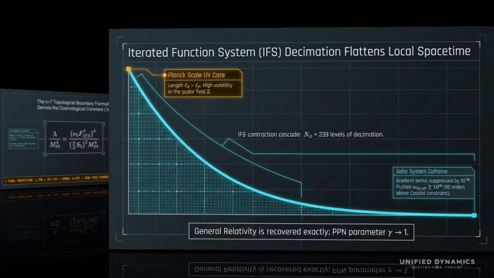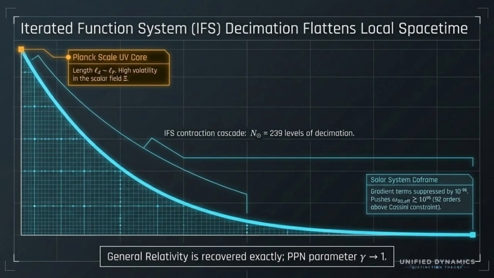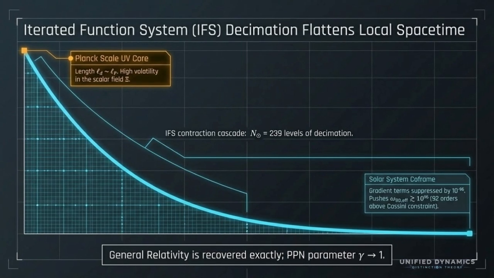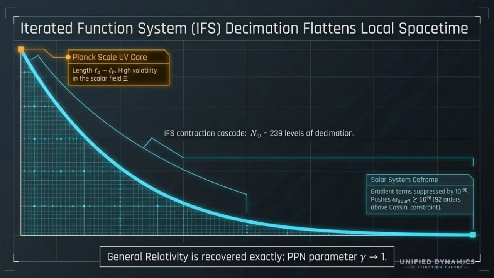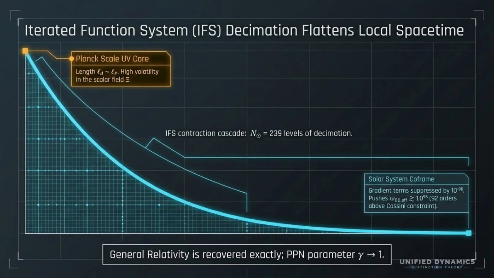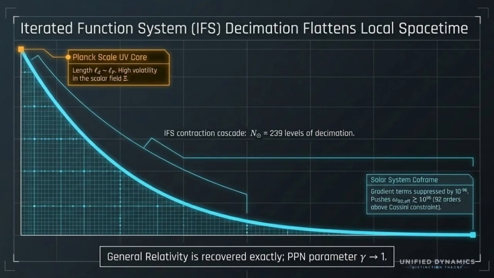This slide explains how local scalar noise gets suppressed. The curve starts high at the Planck scale ultraviolet core, where the scalar field is volatile. Then, as the system goes through repeated contraction or decimation, the scalar contribution drops very rapidly. The slide calls out around 230 to 240 levels of decimation.